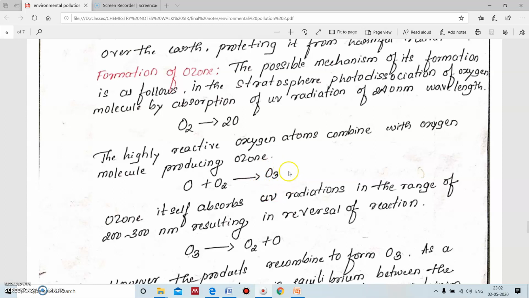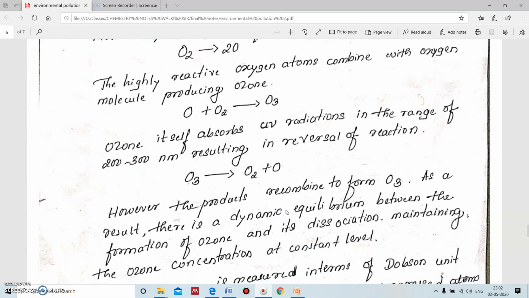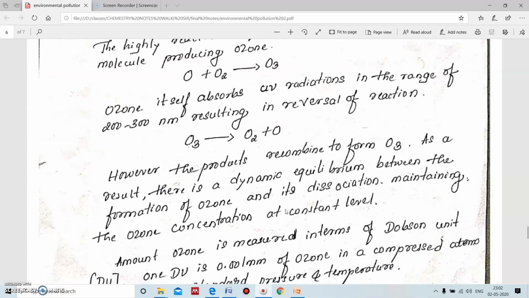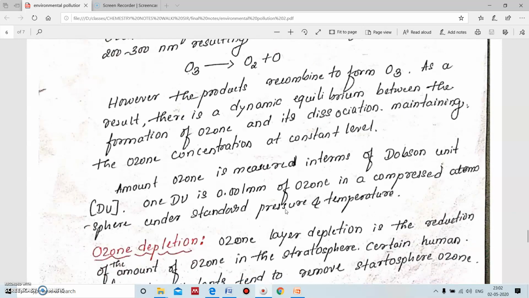This ozone molecule is highly unstable, and it will again absorb UV radiations from the sun, and it is going to dissociate to give oxygen and an oxygen free radical. Here the formation of ozone and dissociation of ozone is a dynamic equilibrium, so that the ozone quantity in the atmosphere is maintained. The amount of ozone is measured by the Dobson unit.